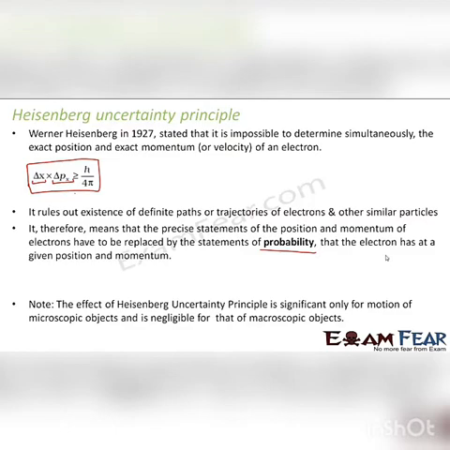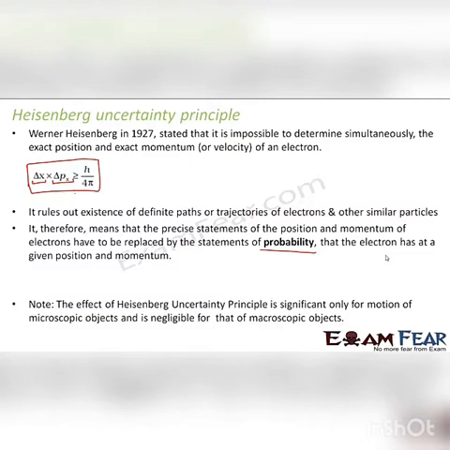The effect of Heisenberg's uncertainty principle is significant only for motion of microscopic objects and is negligible for that of macroscopic objects. Right, here we are talking about microscopic objects. We have spoken about all these things in the lesson on dual nature, that de Broglie's theory and Heisenberg's theory apply for microscopic objects and not for macroscopic objects, because they talk about objects which have lesser mass, with extremely high velocities.